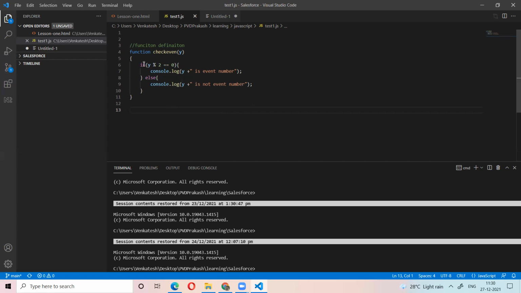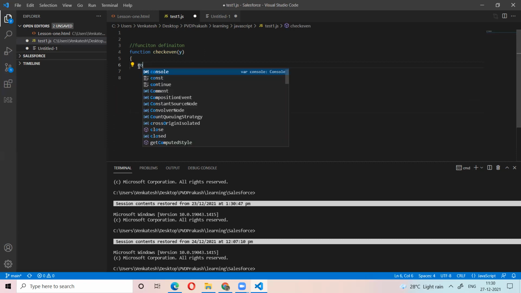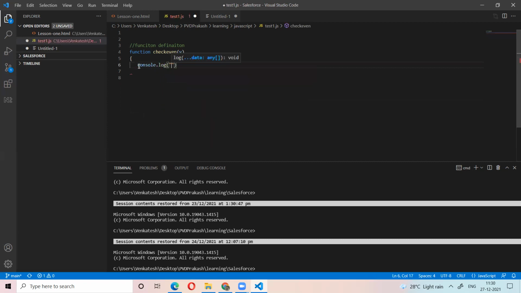For example, if you want to print something only, like console.log hello, at this time, is it necessary to have arguments? Is it necessary here? No. So there is always no need to give arguments to the function. But sometimes we need the arguments, then only we need to pass the arguments.